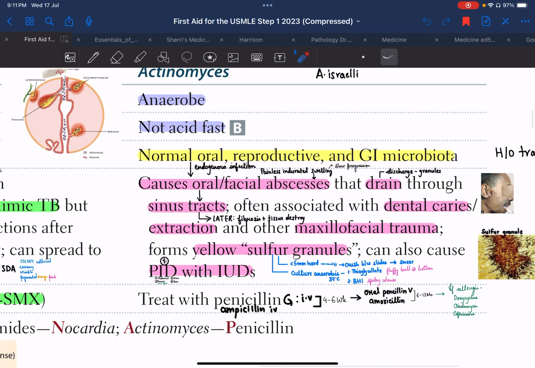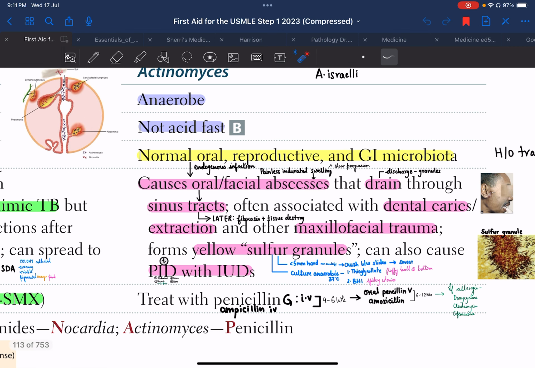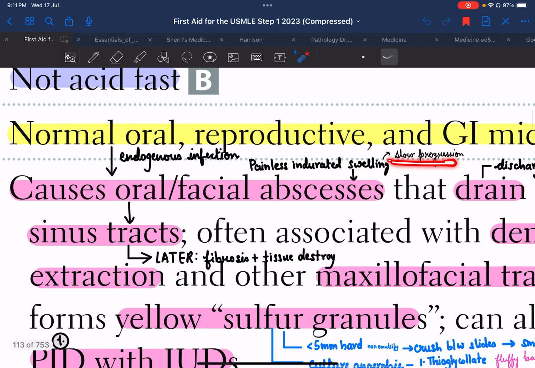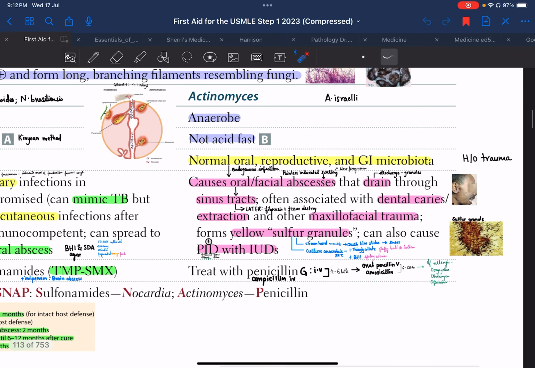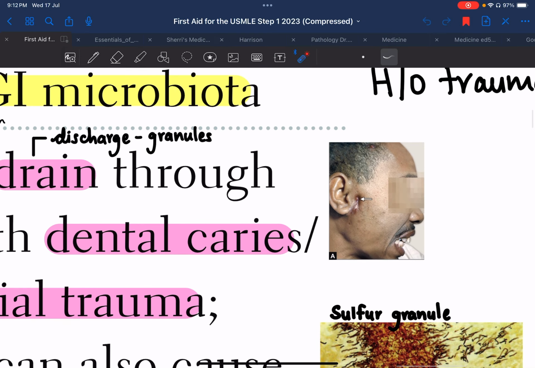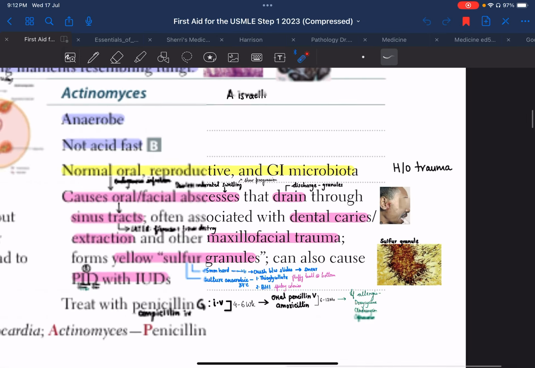The typical case a patient will present with is oral or facial abscesses which drain into a sinus tract and have granulated discharge. It will initially start as a painless indurated swelling, which is the abscess. It is a very slow progressive swelling that will eventually drain via the sinus tract, and the discharge that comes out is granulated. See, this is the painless swelling and this is the sinus tract.